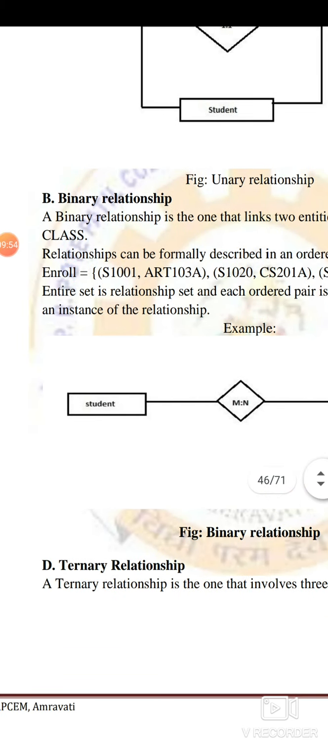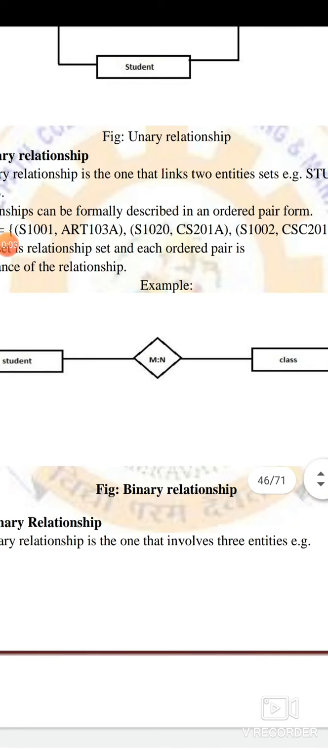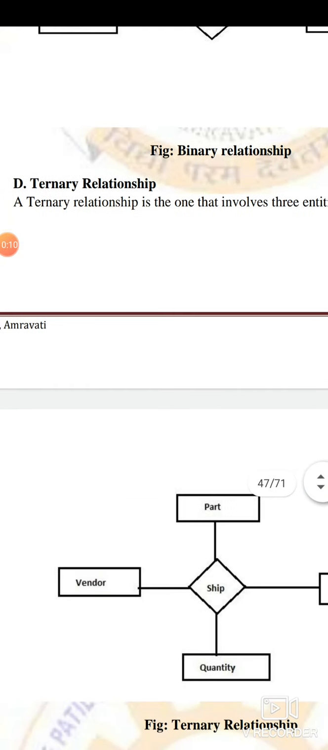Suppose S1 is an attribute of a student, then 03A is again an ordered pair. So this is a student, this is another student, this is another student. Those students can have a pair, but they are all related to the class. So the relationship between them is known as a binary relationship.